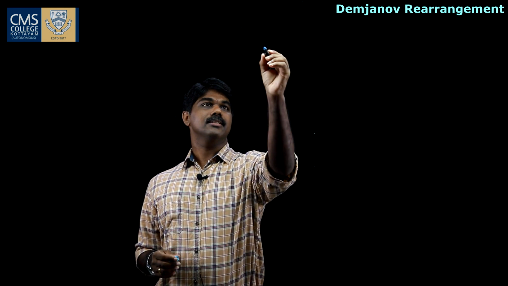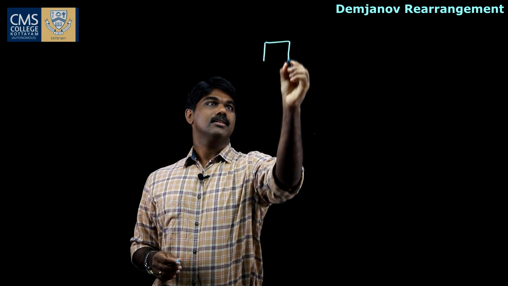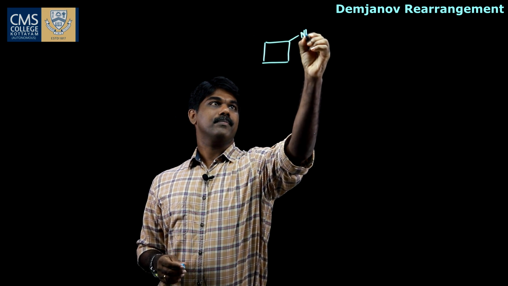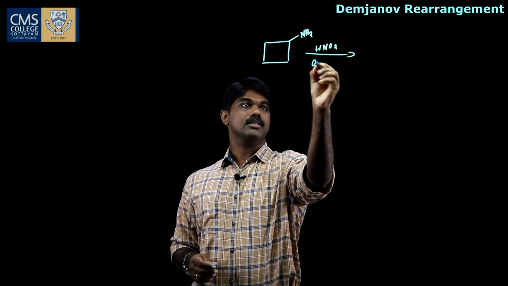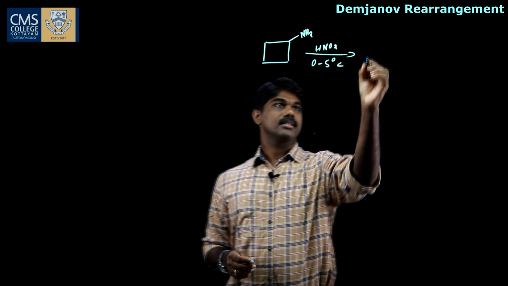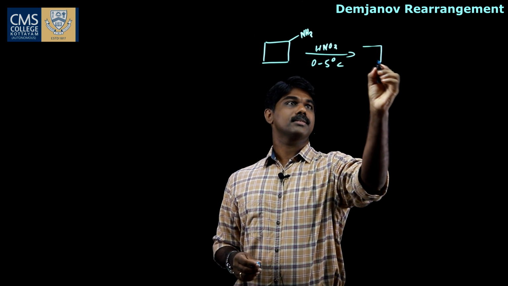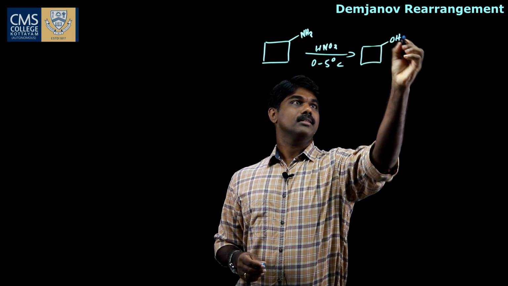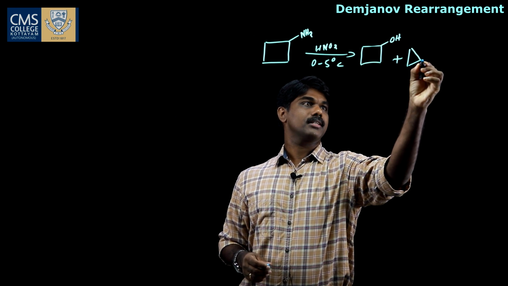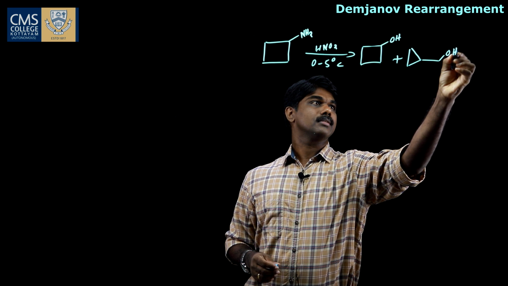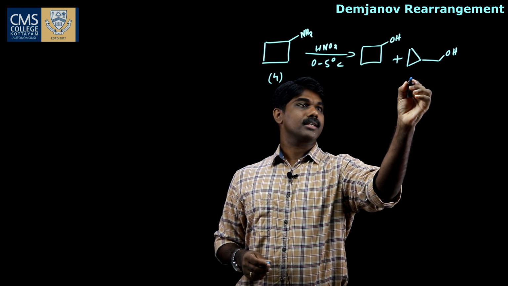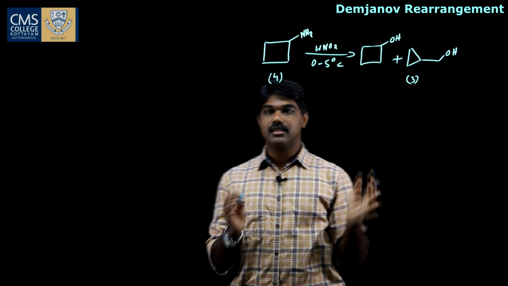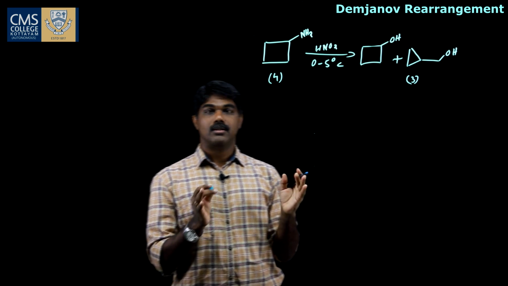Now let us see one example for Demjanov ring contraction reaction. Here is one example. So we are taking a primary amine and which on treatment with the nitrous acid at a low temperature, 0 to 5 degrees Celsius, we get two products. One is this and the second one is the rearranged alcohol, this one. So here the 4-membered ring gets contracted to a 3-membered ring. So this is an example for a Demjanov ring contraction reaction.